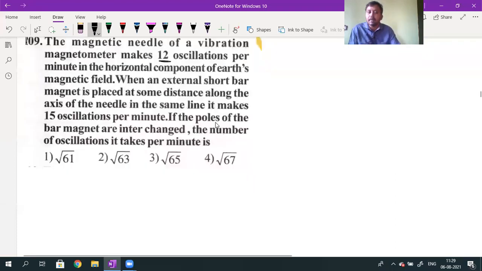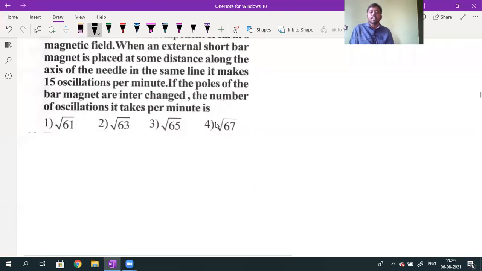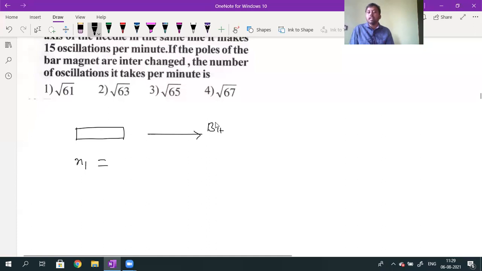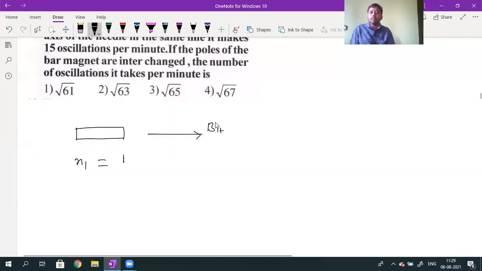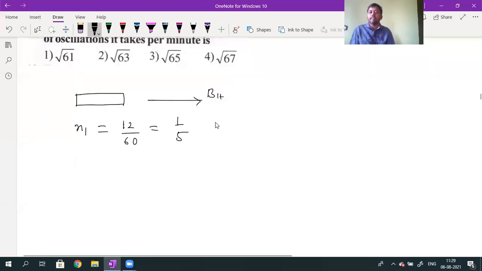Actually, the number of oscillations per second is called frequency. Initially, one bar magnet is suspended in the horizontal component of Earth's magnetic field BH. Initially, what is the time period or frequency of oscillation? Frequency means the number of oscillations completed in 1 second. Here they have given 12 oscillations per minute, so the number of oscillations per second is 12 divided by 60. 12 ones are 12, 12 fives are 60. So 1 by 5. That is the initial frequency.